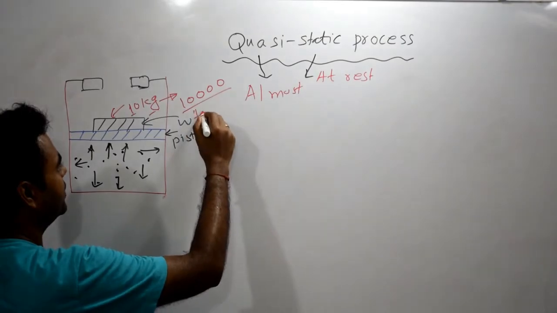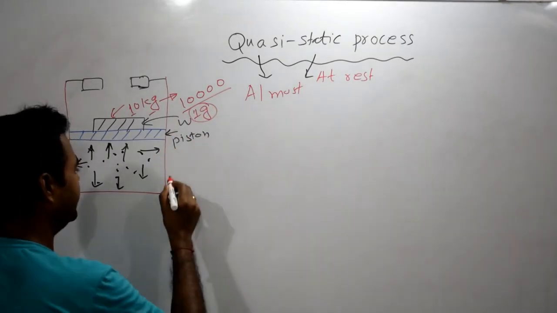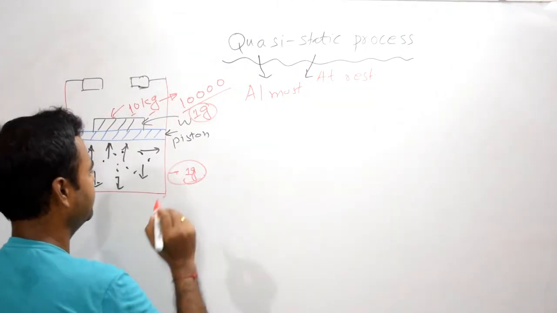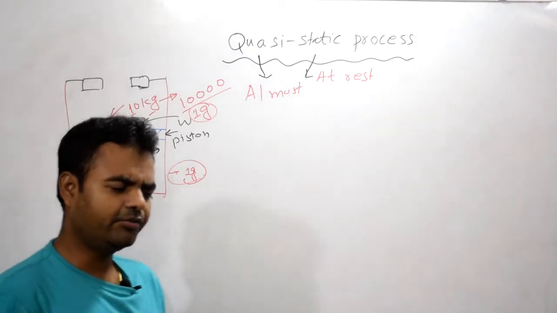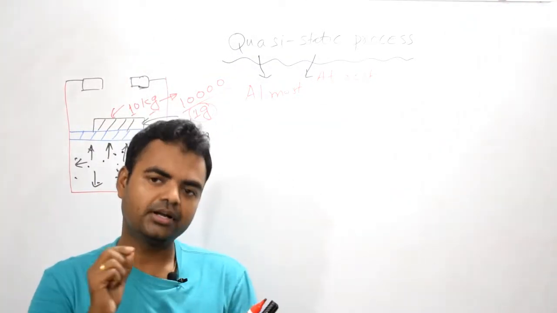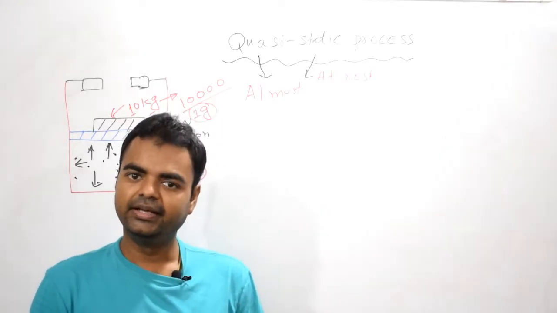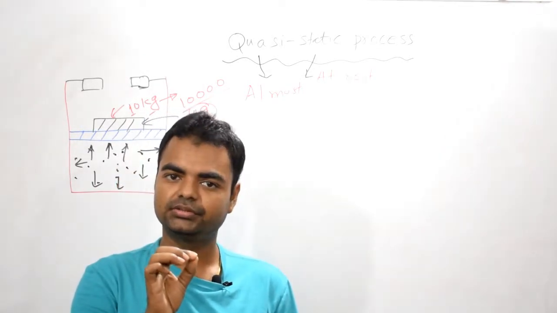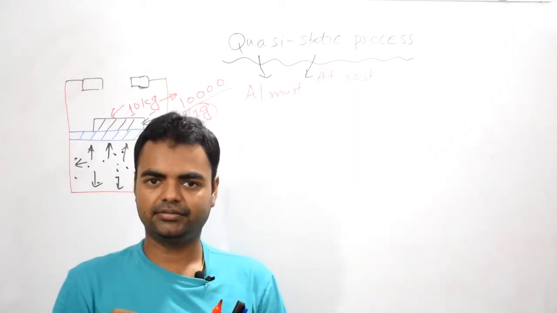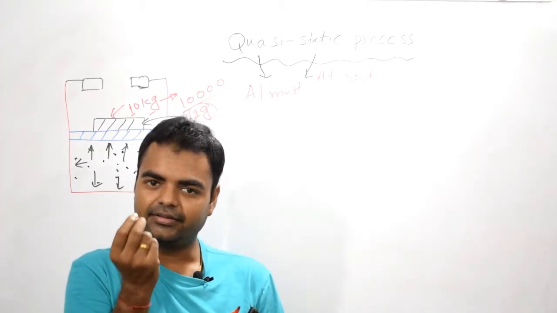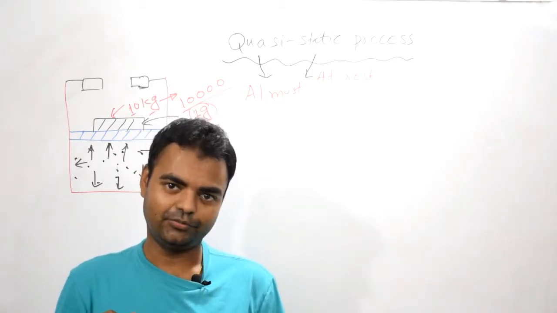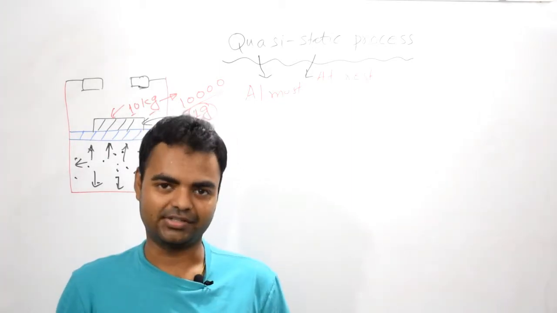That means one part is equal to 1 gram, and each time I am removing only 1 gram. If we remove 1 gram, there will be a little bit of change, then another 1 gram, a little bit more change. That means there will be a change in the position of the piston, but very slowly. This thing we say in thermodynamics, infinite slowness.